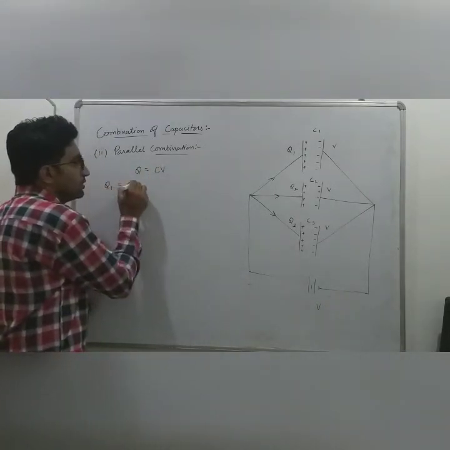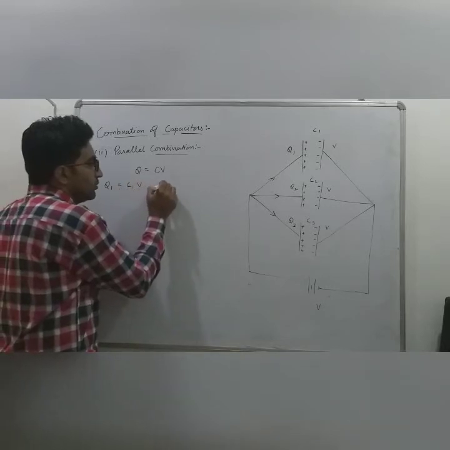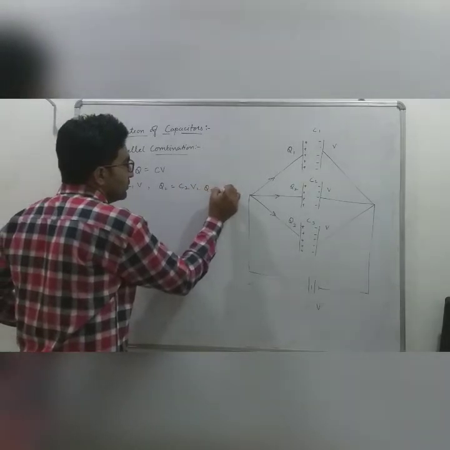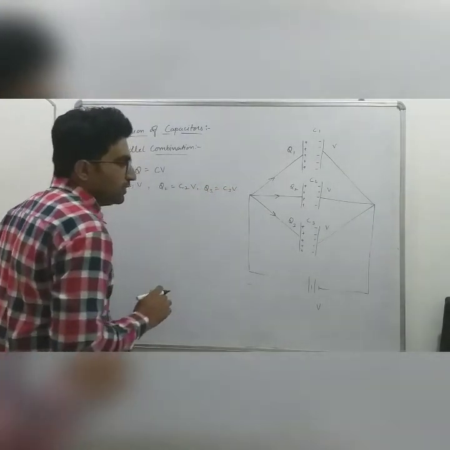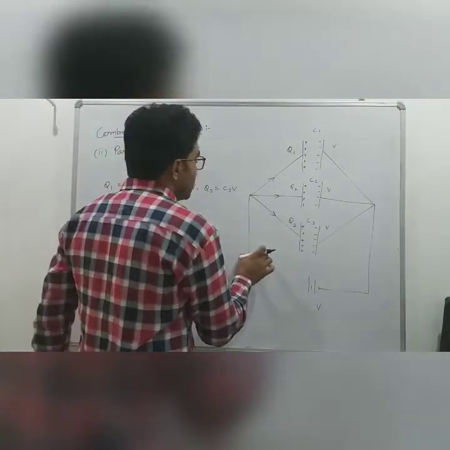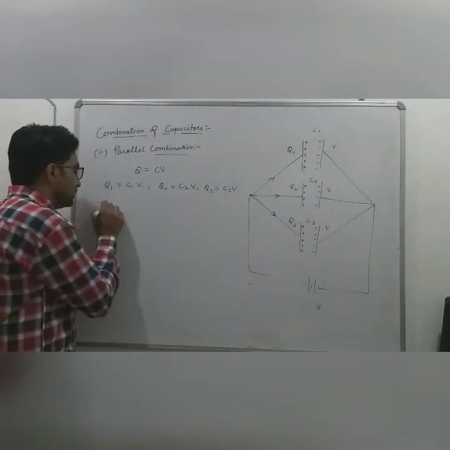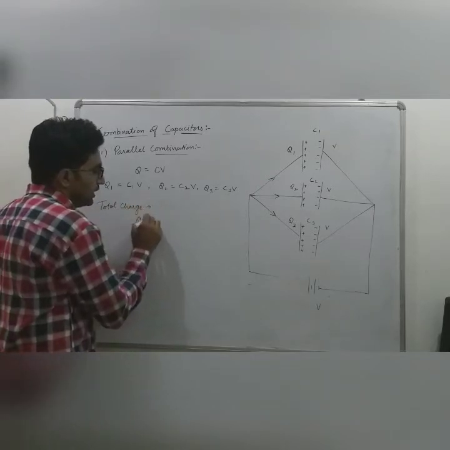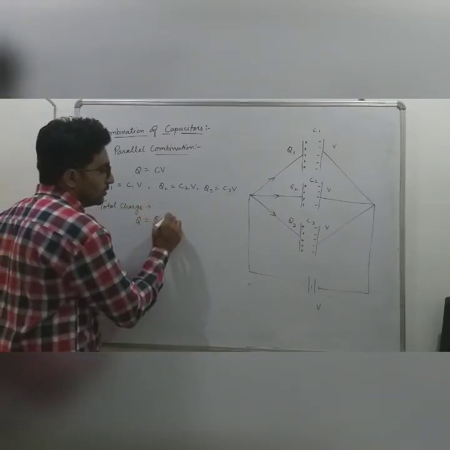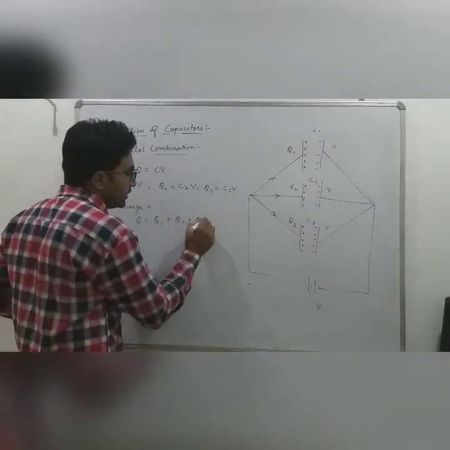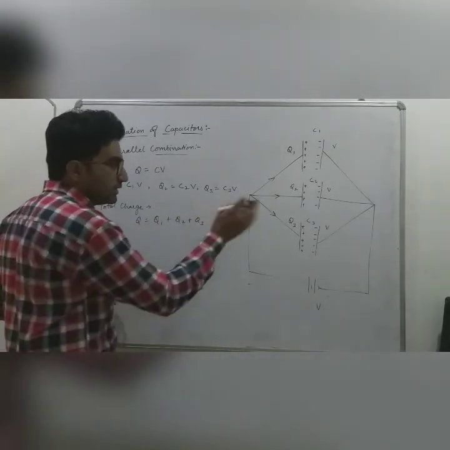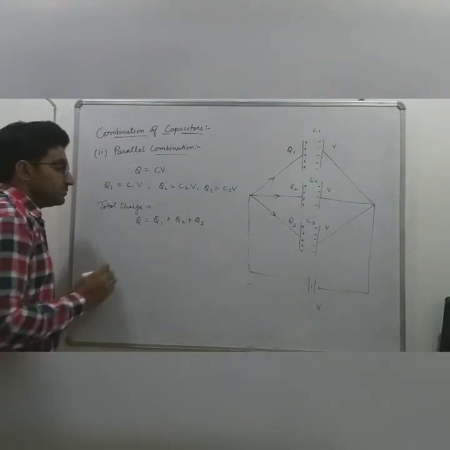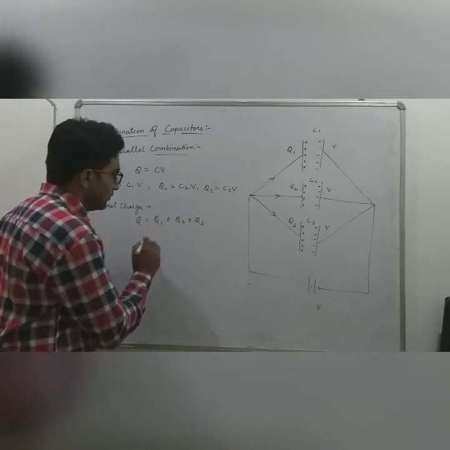According to the formula, we know that Q is equal to CV. We can write Q1 will be equal to C1V. Similarly, Q2 will be equal to C2V, and Q3 will be equal to C3V. If we take the whole charge, total charge will be Q, and it will be equal to Q1 plus Q2 plus Q3. Here Q represents the total charge in the circuit, which is circulating around the circuit.